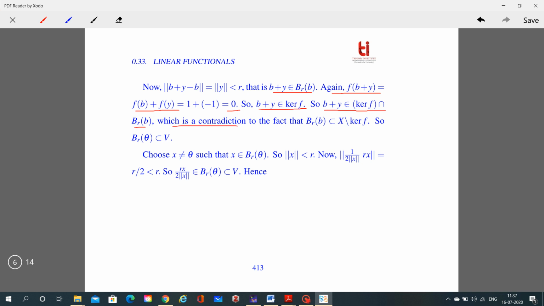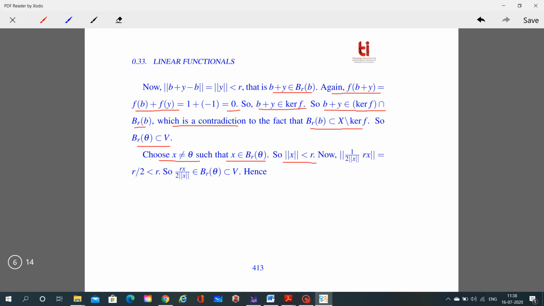Which is a contradiction to the fact that B(r, b) is a subset of X minus the kernel of f. So our assumption is wrong, and we can say that B(r, theta) is a subset of B. Now choose x, a nonzero vector, such that x belongs to B(r, theta).